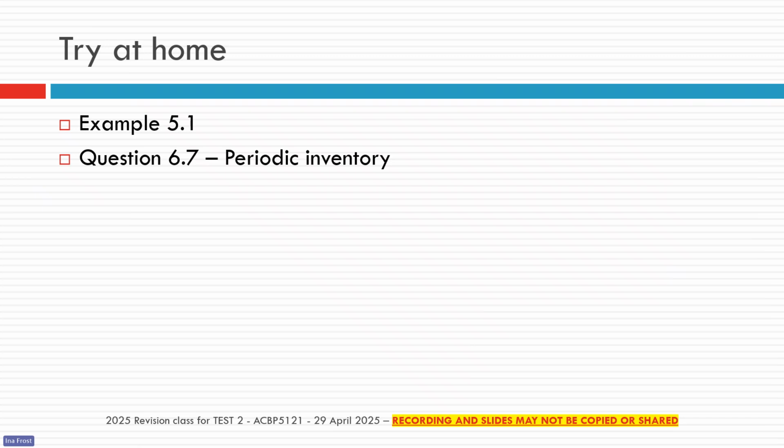If you want to do more questions on a debtors journal, debtors allowances journal, please go to example 5.1 or question 6.7 in your textbook. That question deals specifically with periodic inventory, dealing with a debtors journal, a cash book receipts, and a debtors allowances journal. So also another excellent question to practice before you get to the semester test.